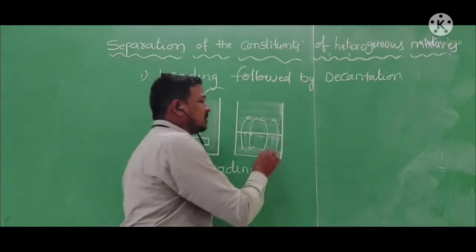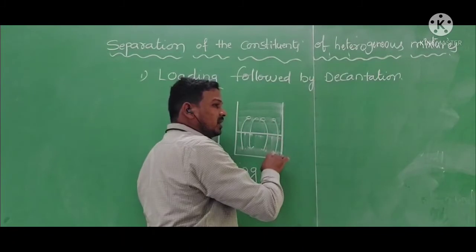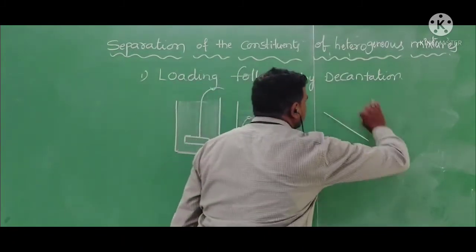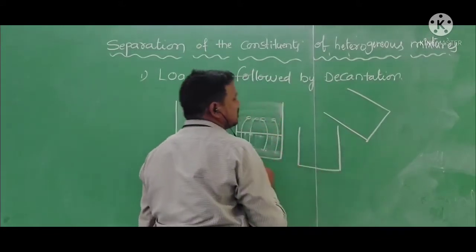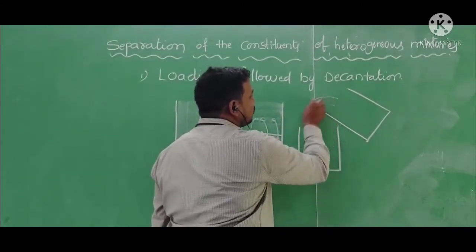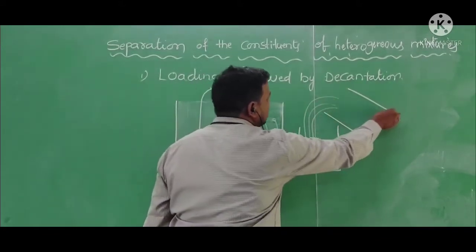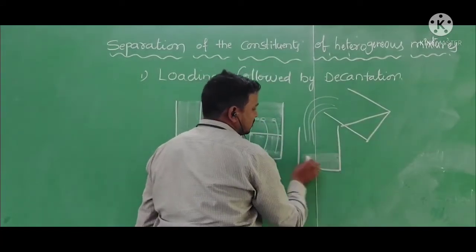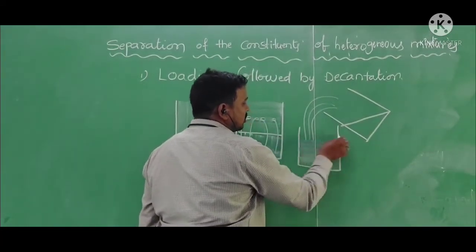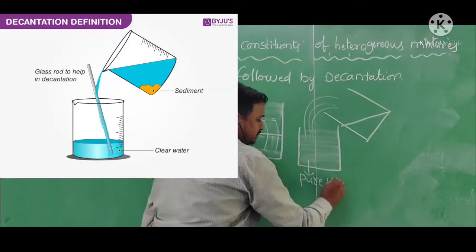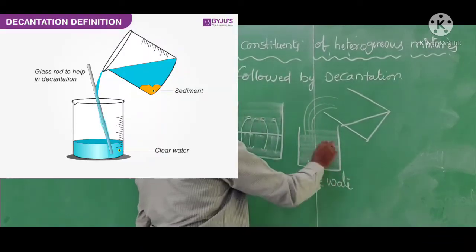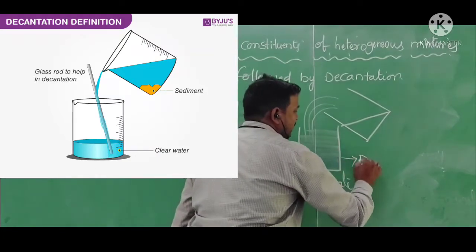Afterwards, we separate this pure water from the impurities with the help of decantation. I am pouring only the pure water from that vessel into another vessel. So in this new vessel I am collecting only pure water. This process is called decantation.